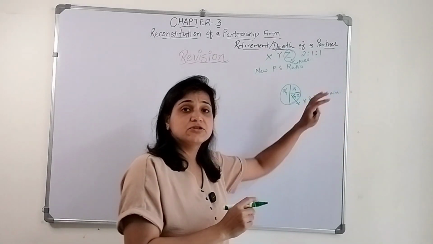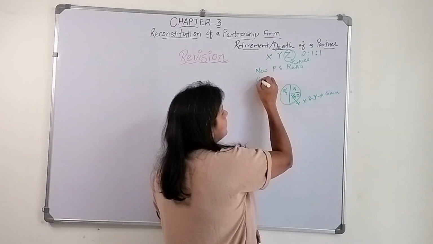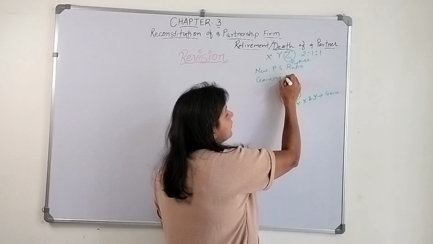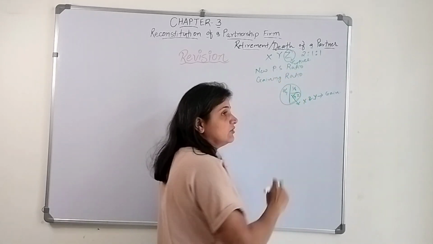So we need to determine the gaining ratio also.